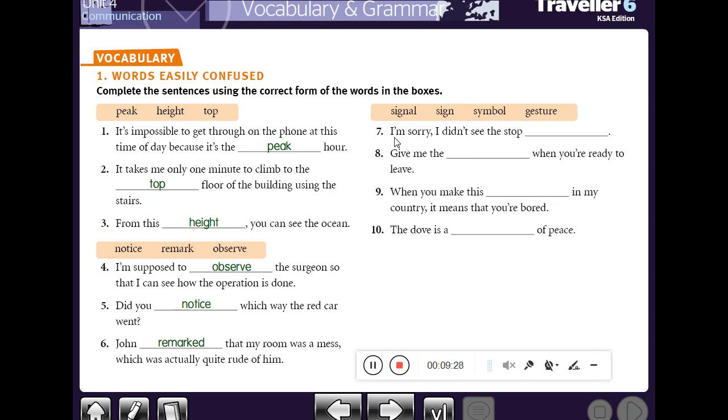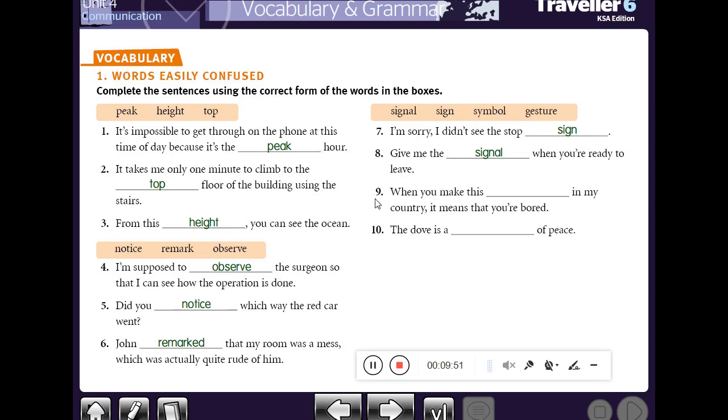Number 7, I'm sorry, I didn't see the stop what? Stop sign. Okay, number 8, give me the space when you are ready to leave. Give me what? Give me the signal. Give me the signal when you are ready to leave.